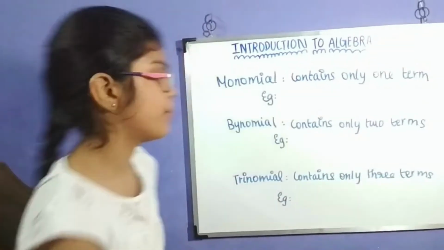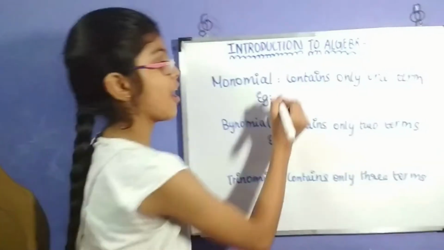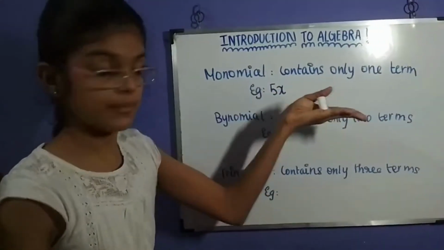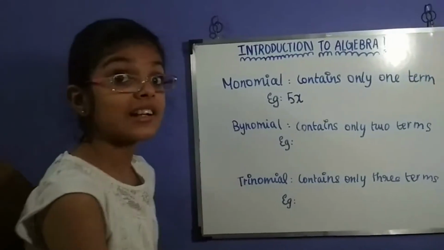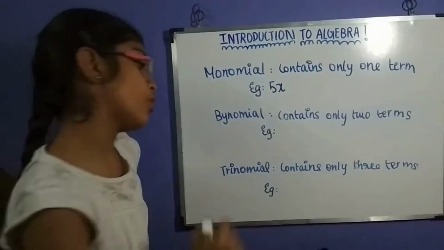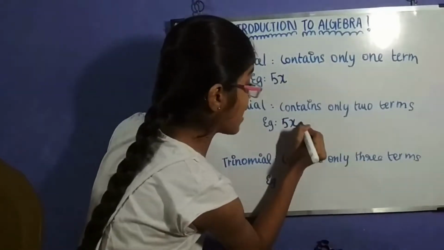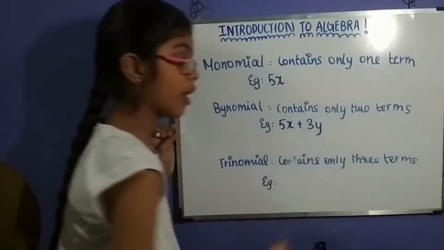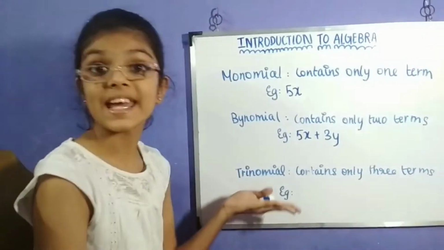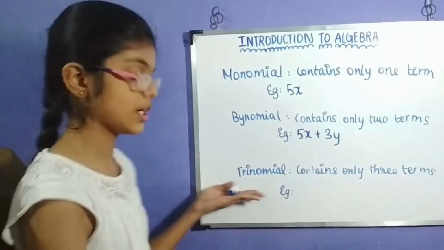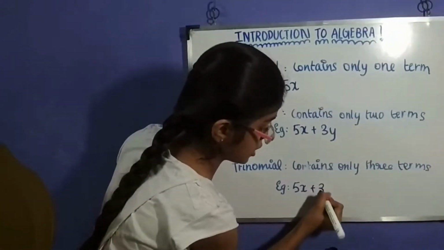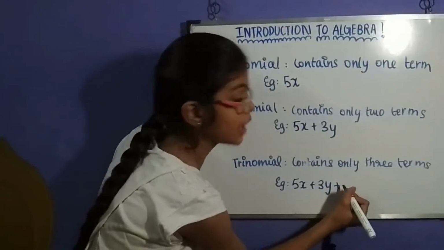In algebra, the expression that contains one term is called a monomial. Let's see an example. I'm going with 5x. So it only has one term. Now, an expression that contains two terms is called a binomial. An example I'm going with is 5x plus 3y. So it has two terms. And finally, an expression that contains three terms is called a trinomial. 5x plus 3y plus 4z.